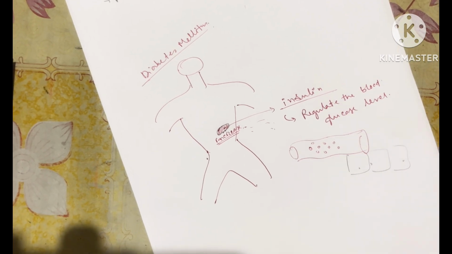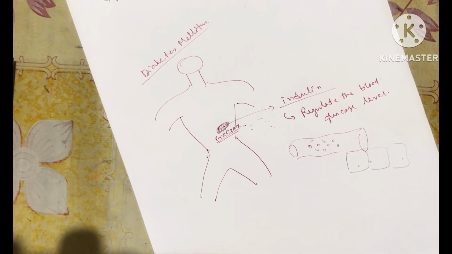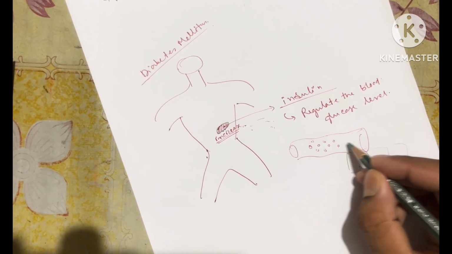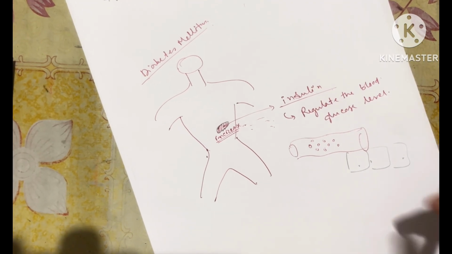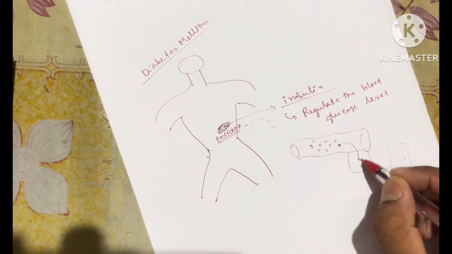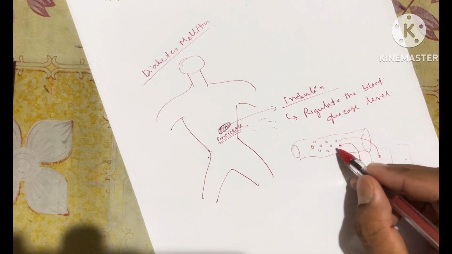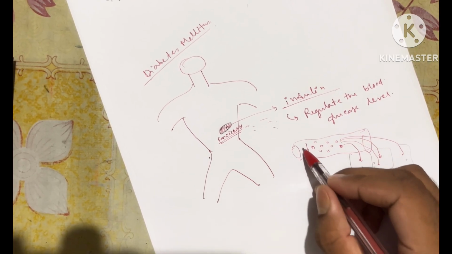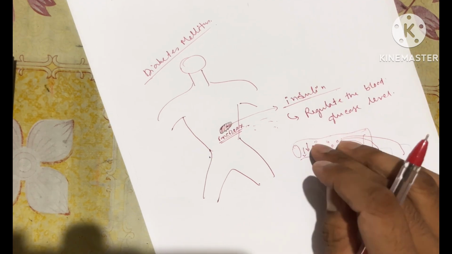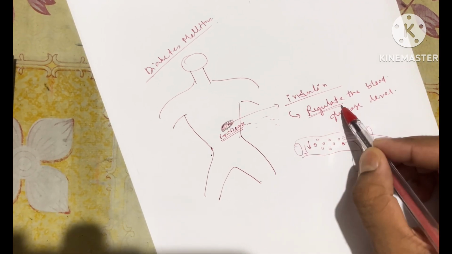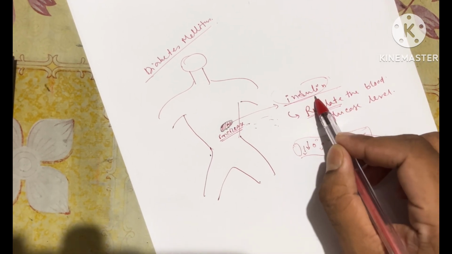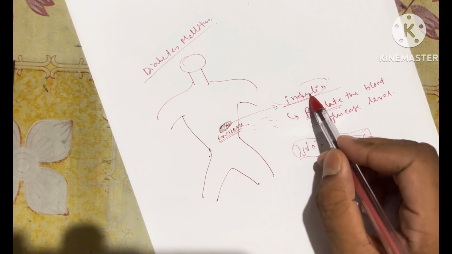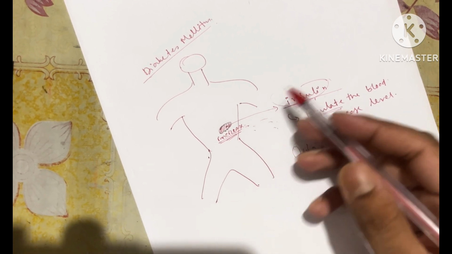Now what will the insulin molecule do? It will help these small glucose molecules enter inside the cell. If glucose molecules enter inside the human cell, then blood glucose level will decrease. This is the main function. So it is the regulation, and it is done by insulin. When will insulin be released?